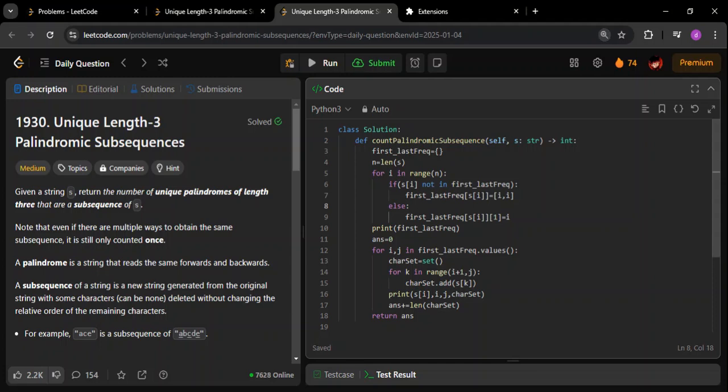Yeah, so here I have created a map. I'm calling it first and last frequency. It is a map, which basically means that it's a key value pair. It will be recording key and value pairs. Fine. Now I'm going through each.